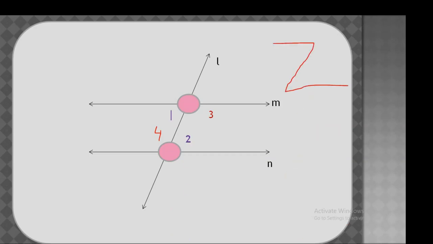Now lines M and N are the parallel lines. Line L is the transversal. Again you will observe angle 3 and angle 4. These are pairs of angles, but they both lie on the opposite sides of the transversal and in between the parallel lines. Angle 1, angle 2. And if you remember, this forms a letter Z. Observe the figure, angle 1 and angle 2.